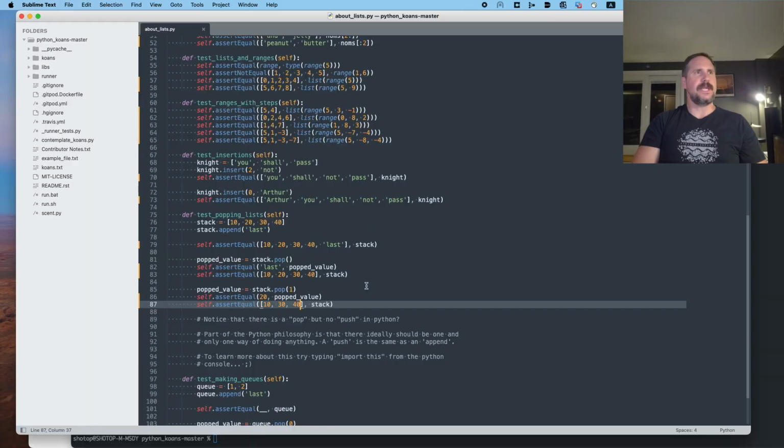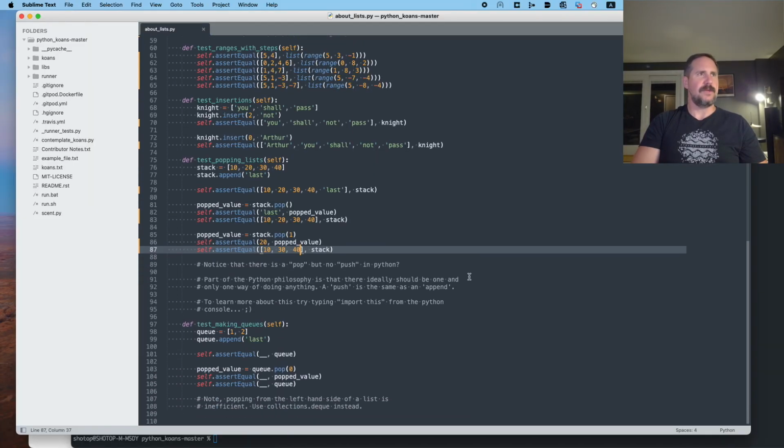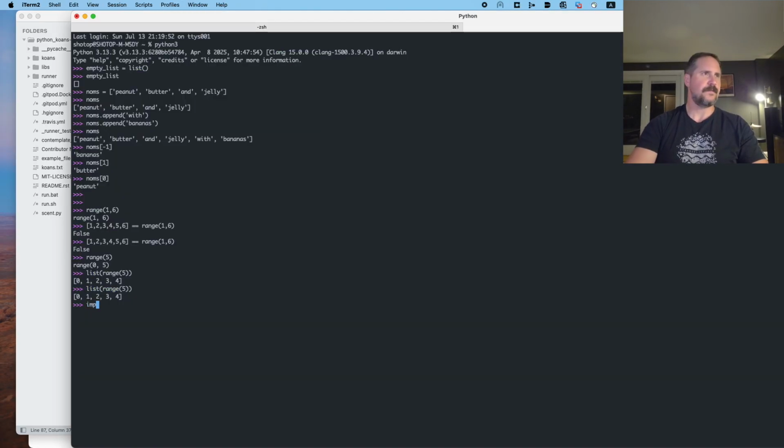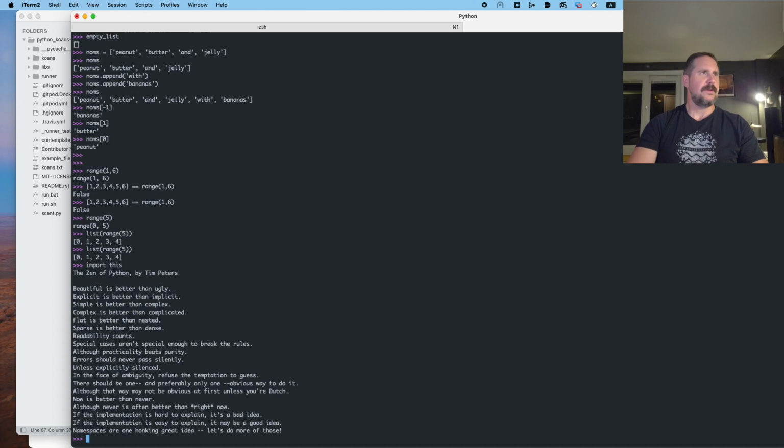Notice that there is a pop but no push in Python. Part of the Python philosophy is that there ideally should be one and only one way of doing anything. A push is the same as an append. To learn more about this, try typing import this from the Python console. Weird. Import this. The Zen of Python by Tim Peters.